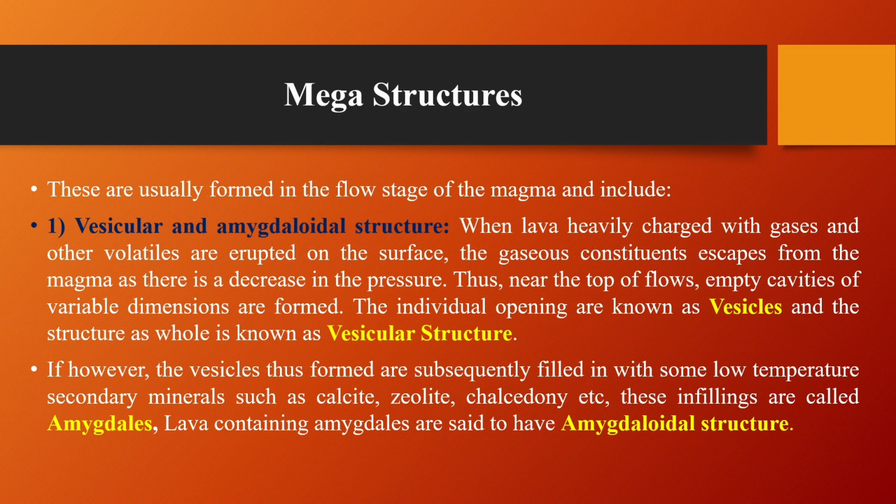If, however, the vesicles thus formed are subsequently filled in with some low temperature secondary minerals such as calcite, zeolite, chalcedony, these infillings are called amygdals and the lava containing amygdals is said to have amygdaloidal structure.